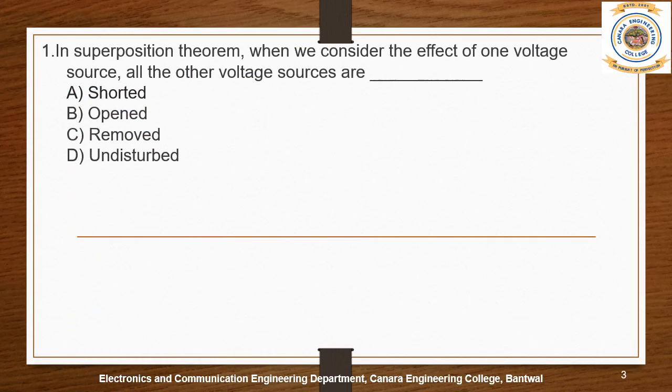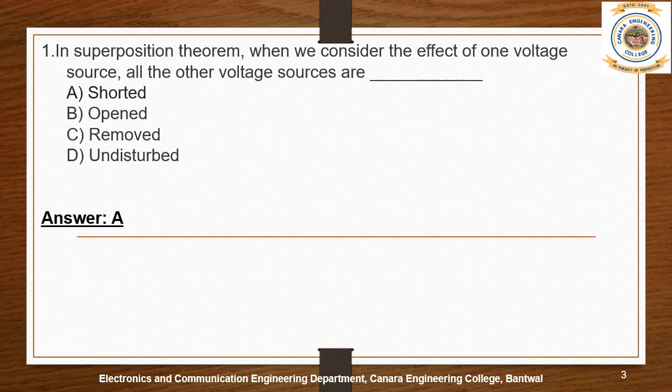Let us see the first question. In the superposition theorem, when we consider the effect of one voltage source, all the other voltage sources are dash. The options are A shorted, B opened, C removed, D undisturbed. So what is the answer for this?